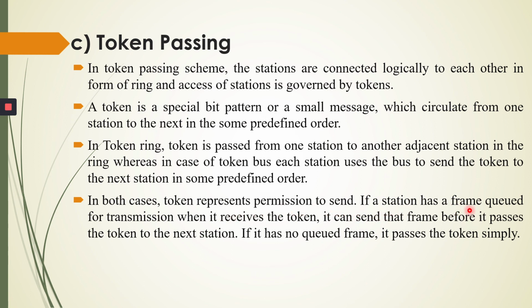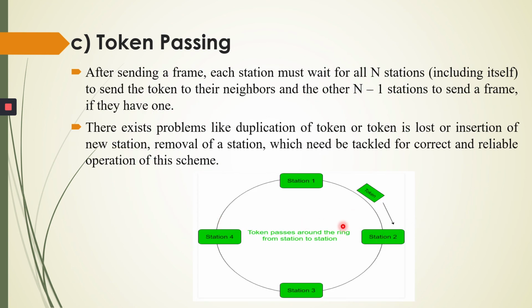If a station has a frame queue for transmission, when it receives the token, it can send that frame before it passes the token to the next station. Okay, so if station 2 has frames to send, then first of all it sends the frames and after that it sends the token.